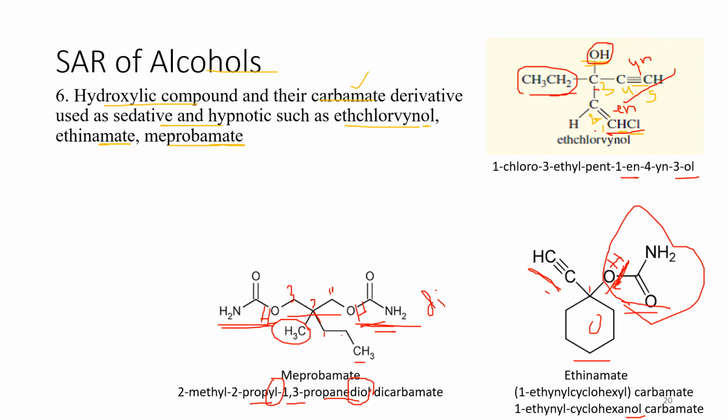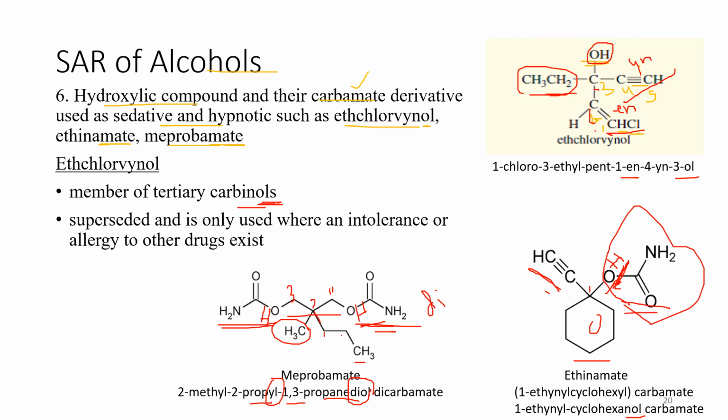Let's talk about the first derivative, ethchlorvynol. It is a member of the tertiary carbinols. You can see that the carbon is attached to 4 different types of groups. We discussed the tertiary carbon in our previous lecture, so this is a reminder that it is a member of the tertiary carbinols. You can see that it is not a carbamate, it is an alcohol not substituted by carbamate. It is superseded and is only used where an intolerance or allergy to other drugs exists.